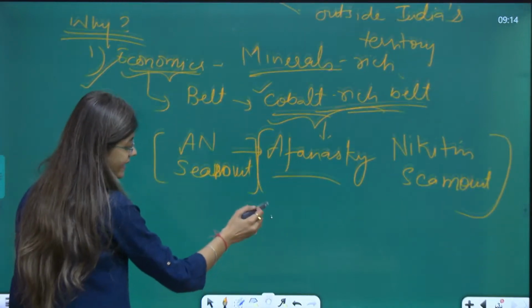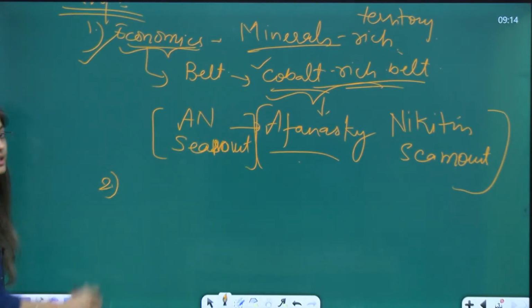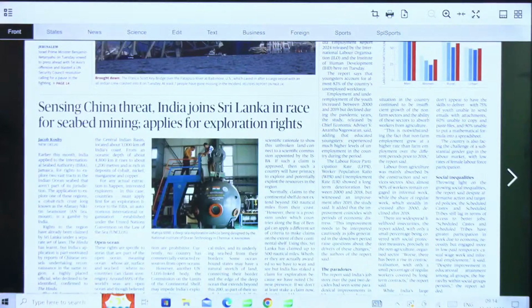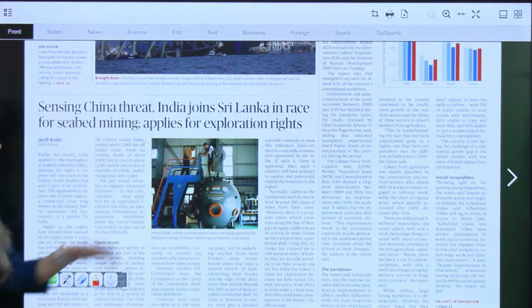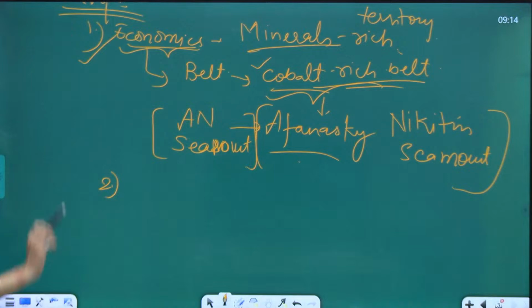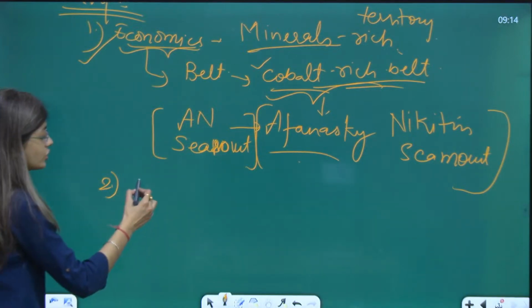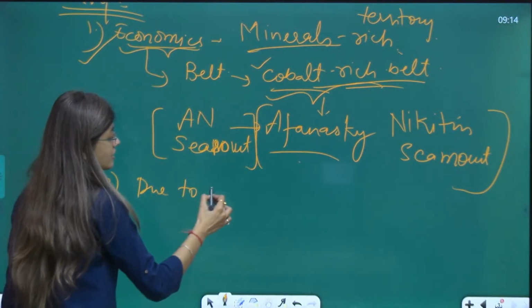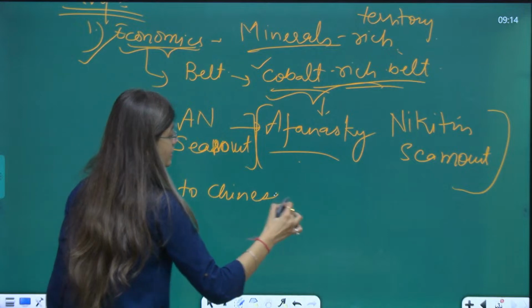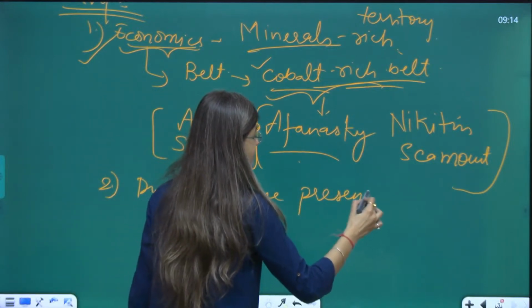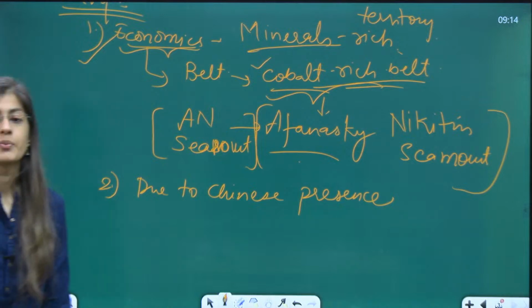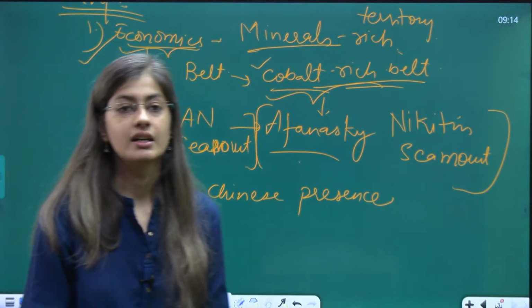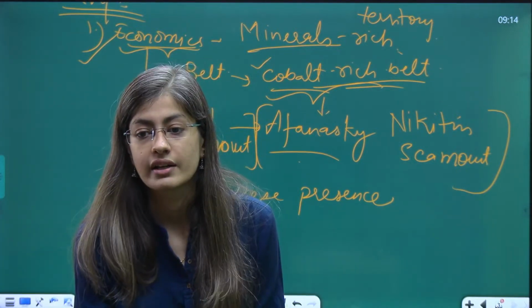The second reason why India has applied: come back to the headline, sensing China threat. That means China is present here. Therefore, due to Chinese presence here, India also wants to be here, so that India protects its sovereignty here and has all the rights.